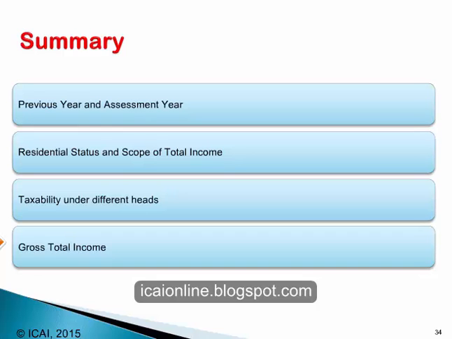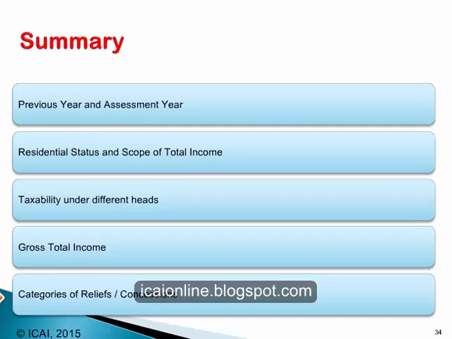And finally, in the income tax law, the most important thing is understanding the different categories of reliefs and concessions that are allowed under the income tax law. These are allowed in the form of exemptions, in the form of deductions. Deductions are allowed in the form of deductions from gross total income or deductions in the computation of income under a particular head of income.